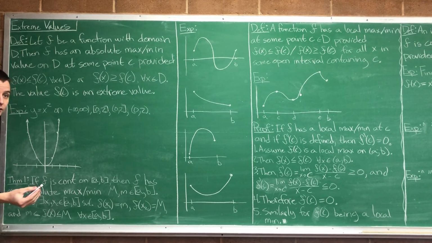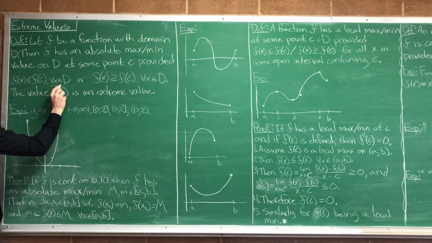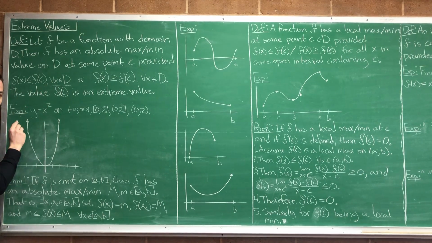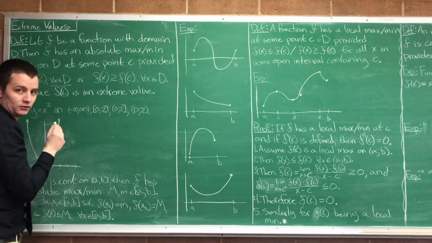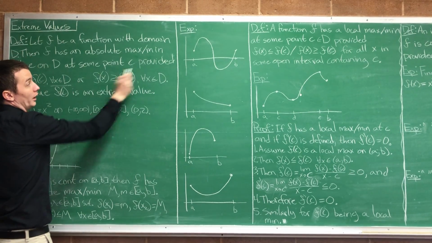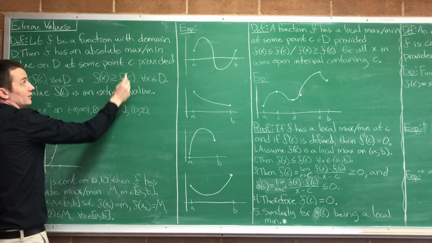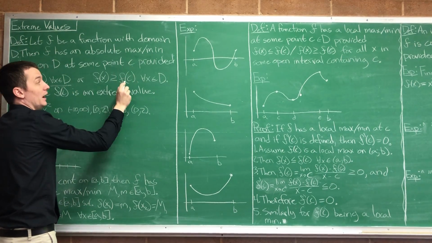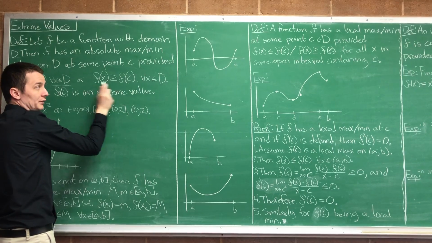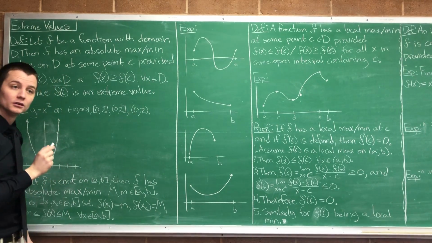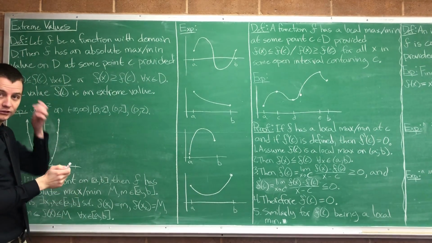Is this notation throwing you off? No. Okay. Or if we're talking about the absolute min, what's the absolute min? That's at a point c if f of c is less than or equal to f of x for every point in the domain. Then it's the absolute min.